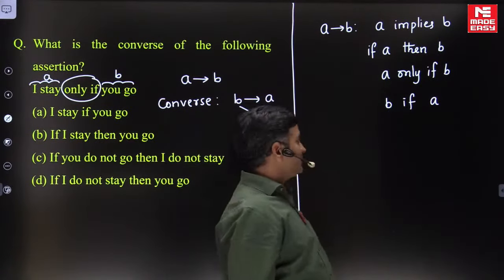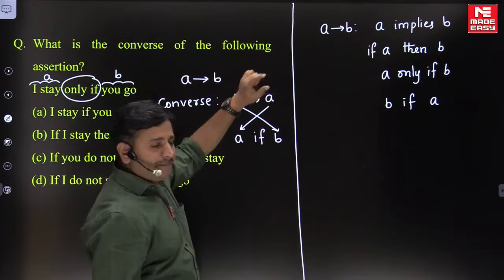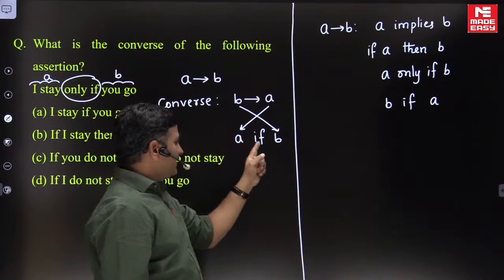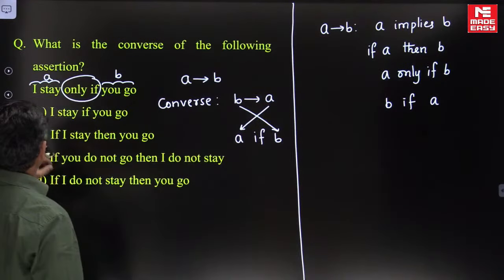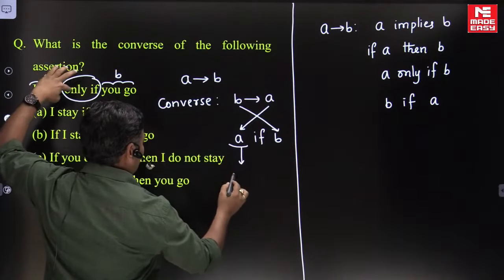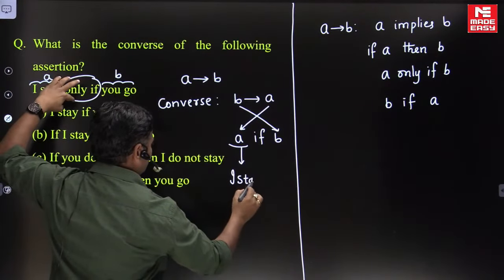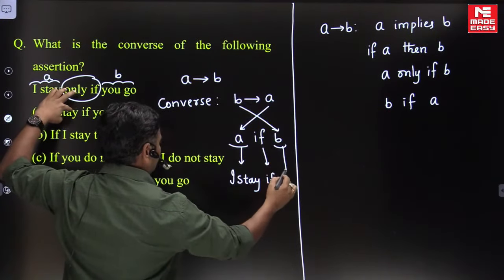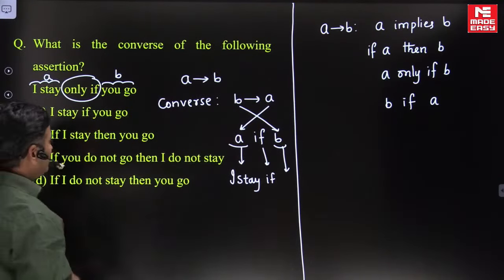What is A here? I stay. A means I stay. We write if as it is. What is B, friends? You go.